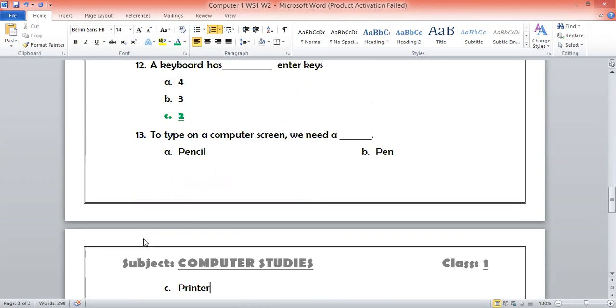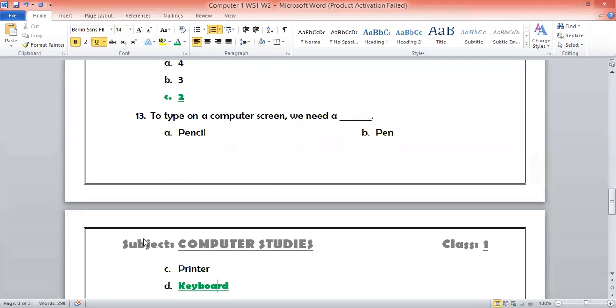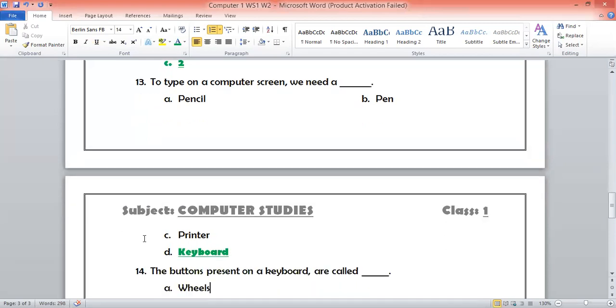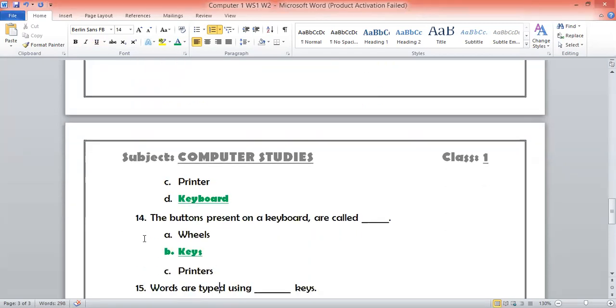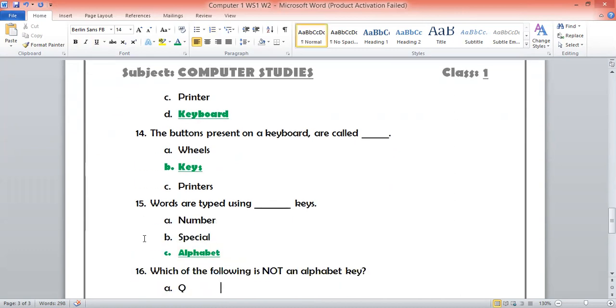Answer of question number 13 is keyboard. Answer of question number 14 is keys. The buttons on the keyboard are called keys, K-E-Y-S. Answer of question number 15 is alphabet.